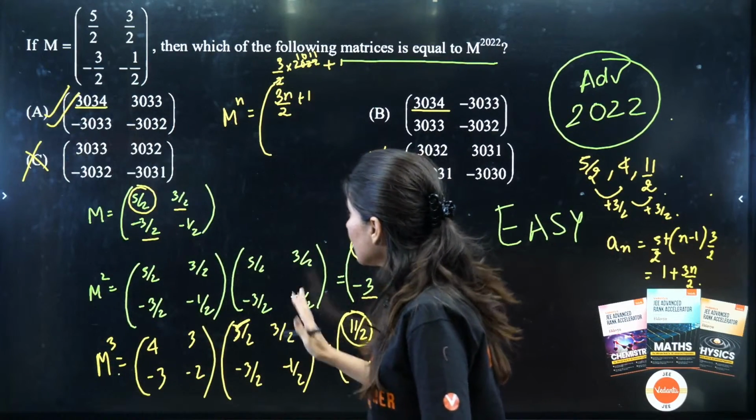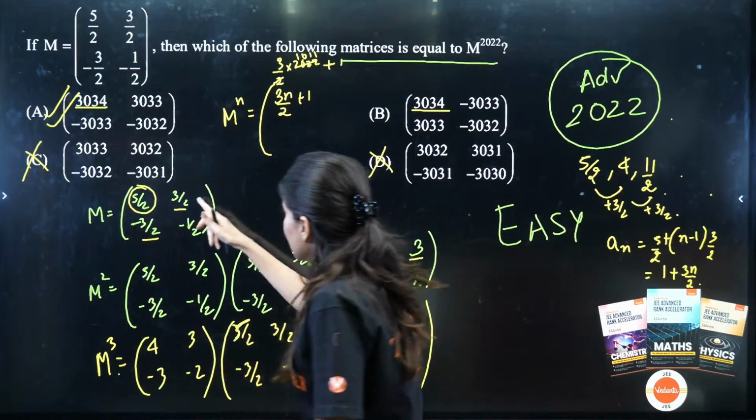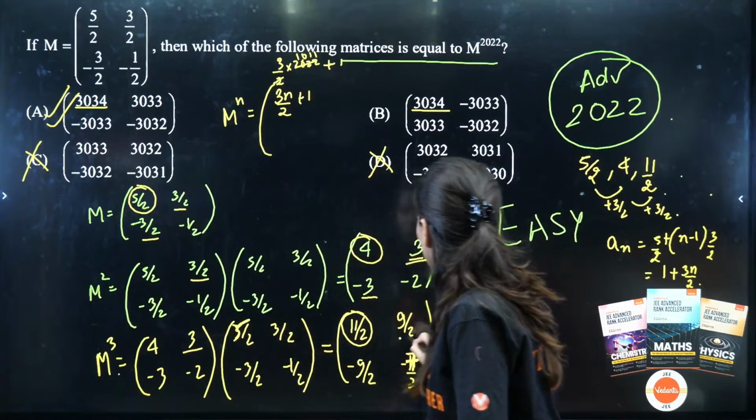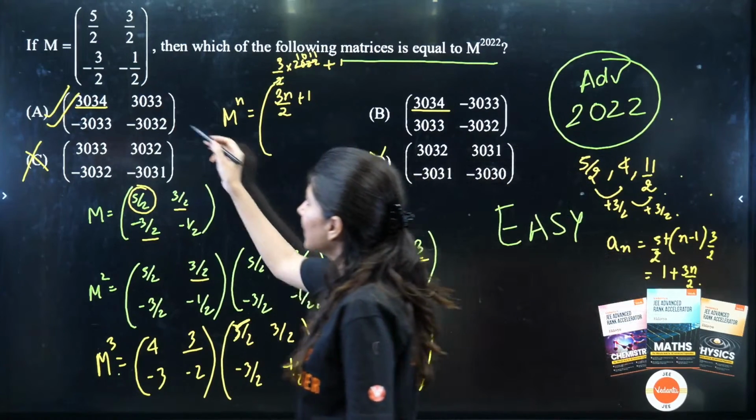Why? Because can you see the pattern says this is positive, this is positive. So this element throughout is positive. This element throughout is positive, 9 by 2. So that's why this is correct.